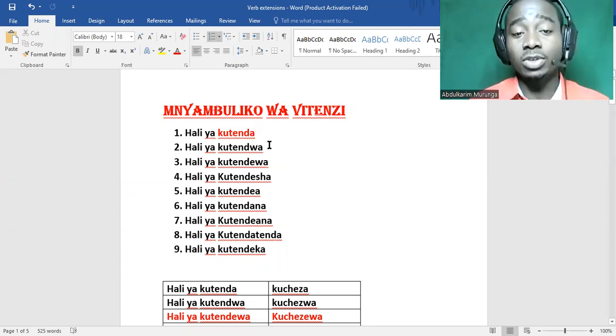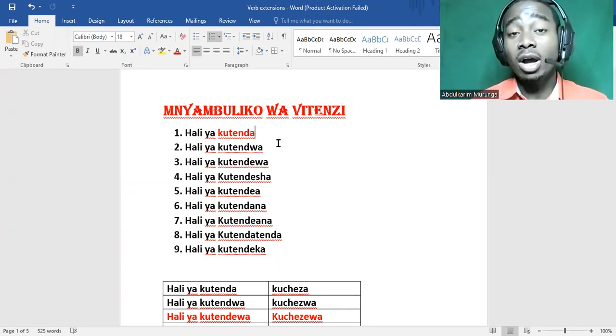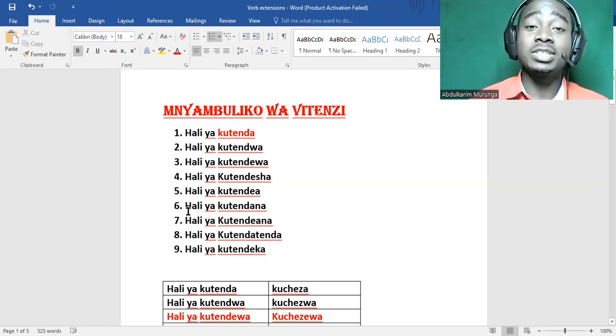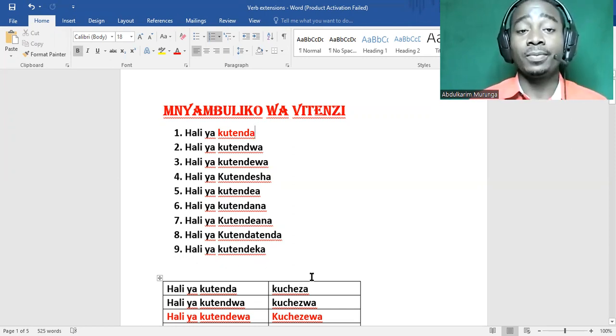So we have the first one here, hali ya kutenda, hali ya kutendwa, hali ya kutendewa, this is the third one, hali ya kutendesha, hali ya kutendea, hali ya kutendana, hali ya kutendeana, hali ya kutenda tenda, and hali ya kutendeka.